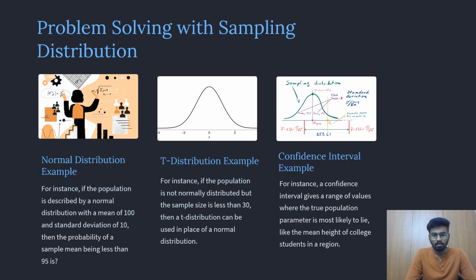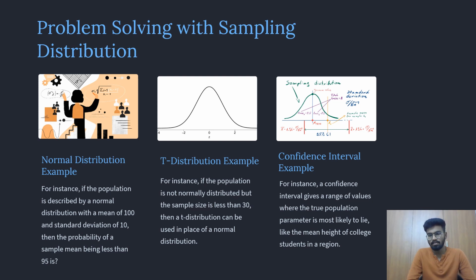So how can we solve problems using the sampling distribution? Let us look at it. The first one is a normal distribution example. For instance, if the population is described by a normal distribution with a mean of 100 and a standard deviation of 10, then find the probability of the sample mean being less than 95. And the t-distribution example. For instance, if the population is not normally distributed but the sample size is less than 30, then a t-distribution can be used in place of a normal distribution.